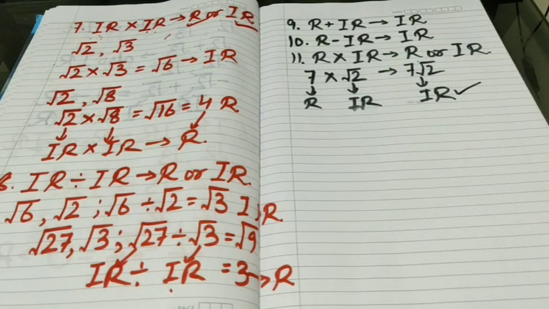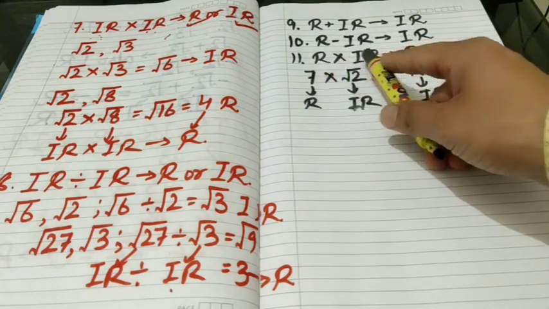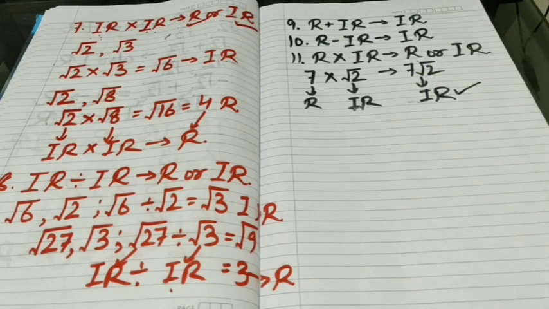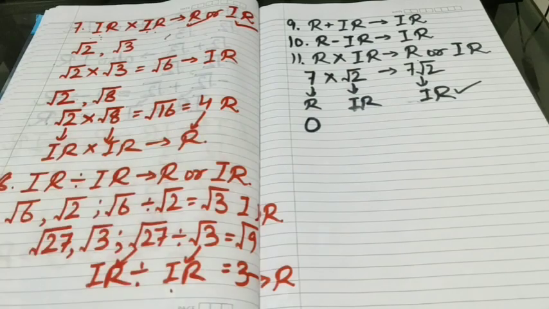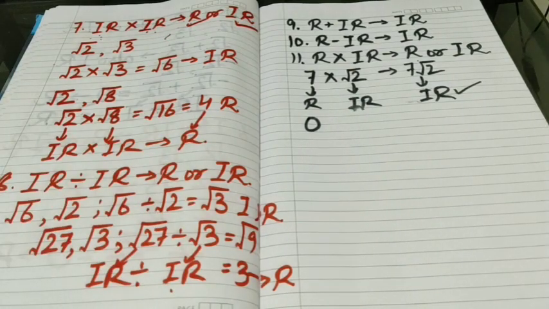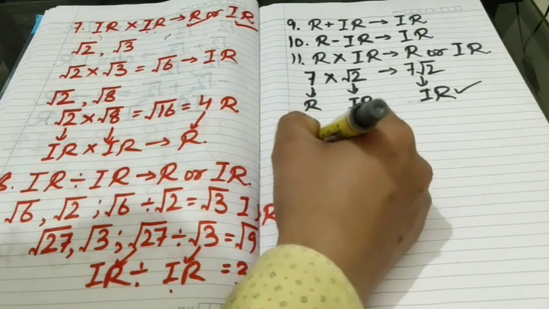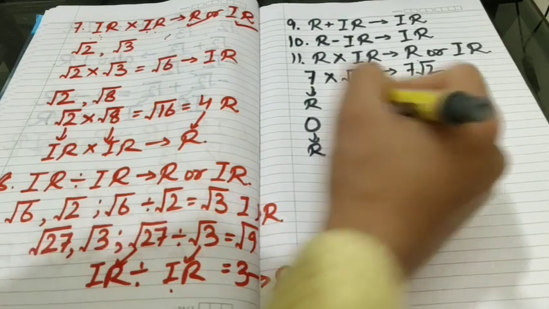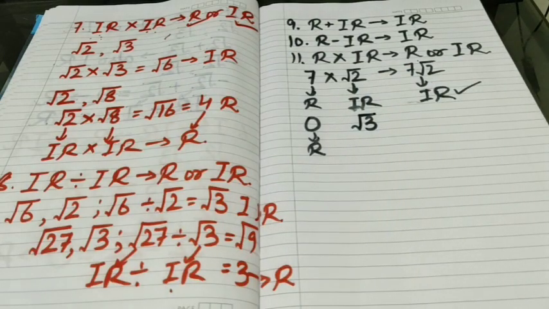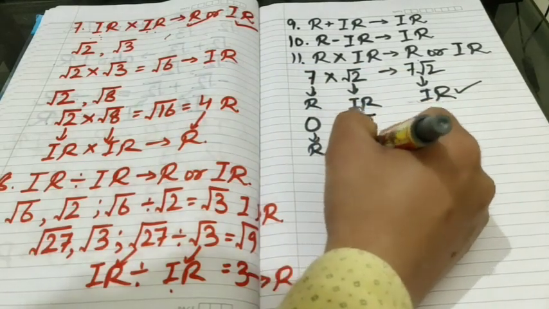But I told you that product of a rational and irrational may be rational as well. If we take one number as 0, we know that 0 is a rational number, and let us take an example of some irrational number like square root of 3. 0 is rational, square root of 3 is irrational.